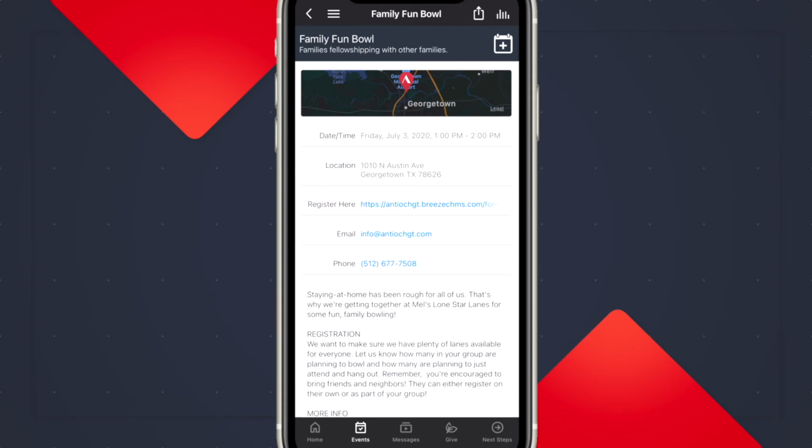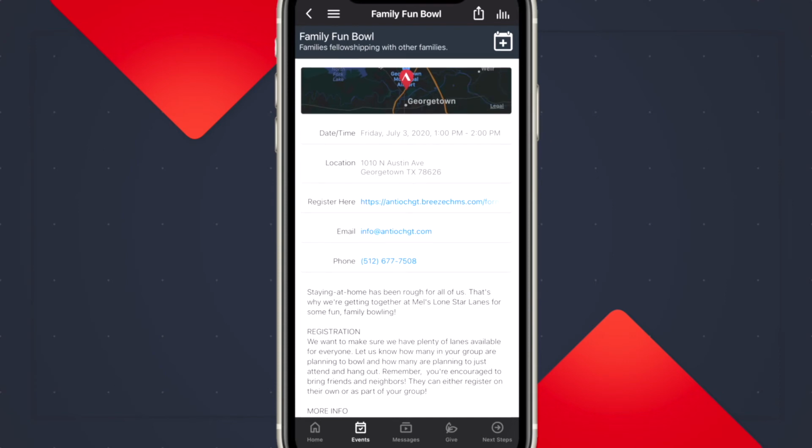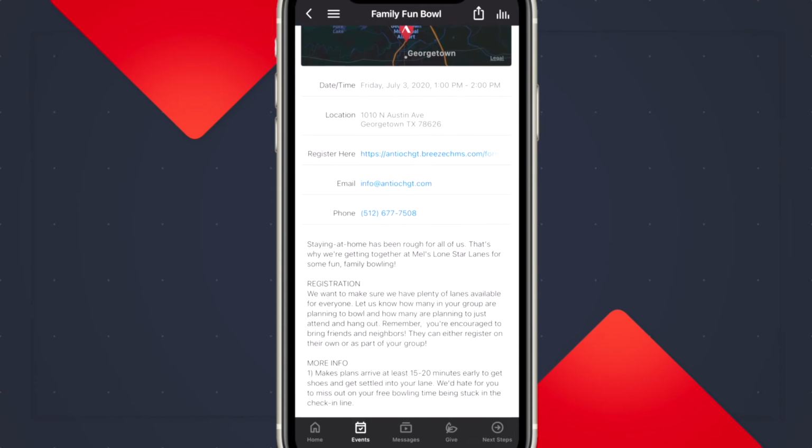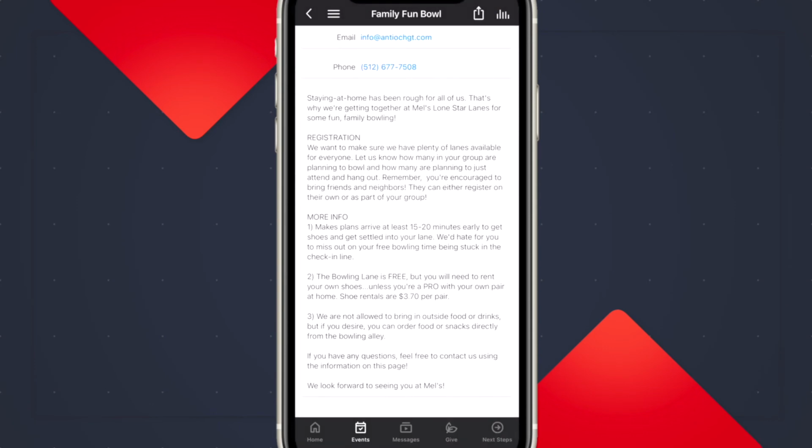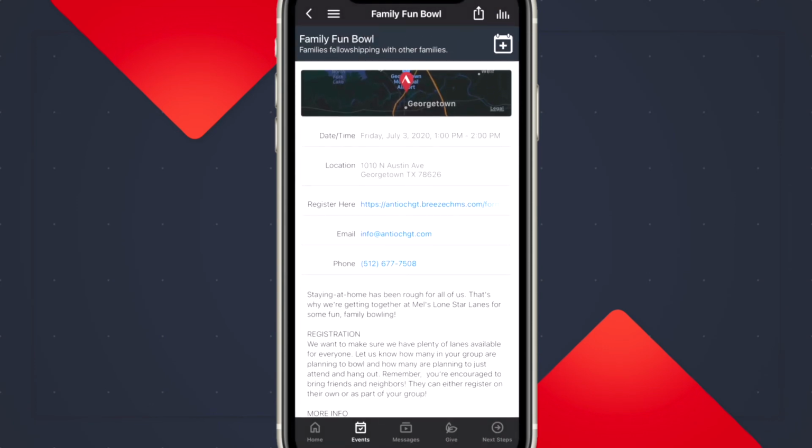First thing, up at the top, if you tap the plus sign with a calendar, you can directly add that to your system calendar. If you tap the map, it will give you directions to that location. And then here on the page, you can see that you can tap a link to register, you can tap to email, you can even tap to start a phone call. And of course, find all the information that you need right below that. Very easy to stay connected with what is going on.